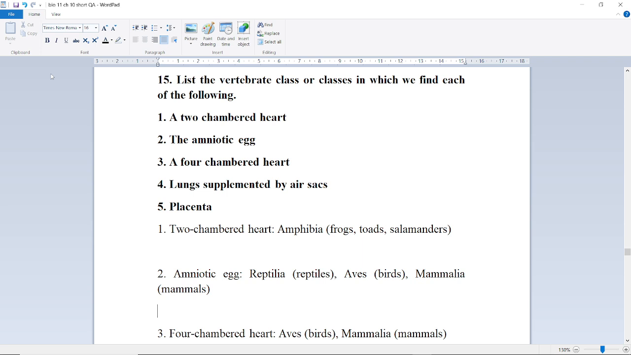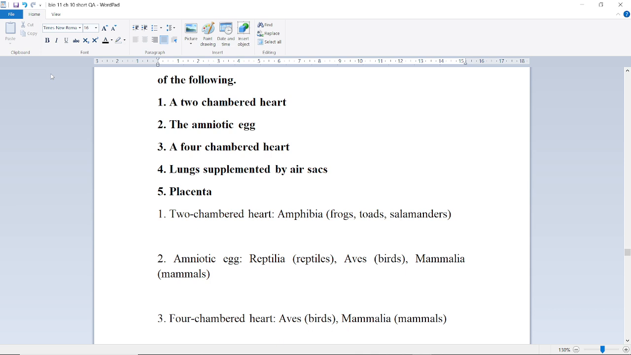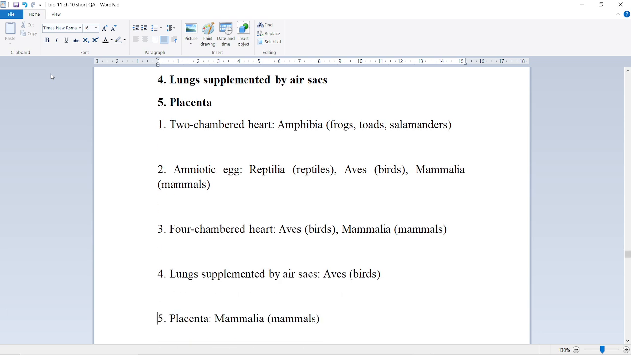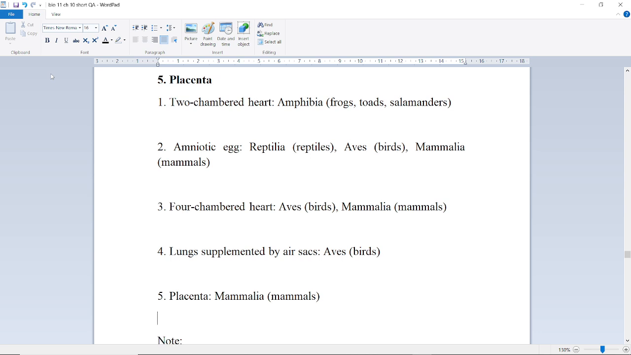So first of all, a two-chambered heart is present in amphibians like frogs, toads, and salamanders. Next is amniotic eggs, present in class Reptilia, reptiles, Aves, and Mammalia. Four-chambered heart is present in Aves and mammals, and lungs supplemented by air sacs are present in Aves, and placenta is present in